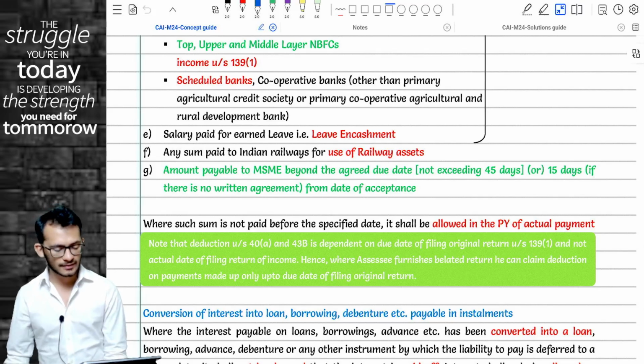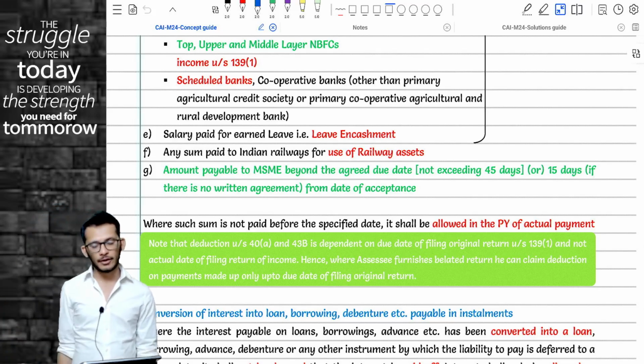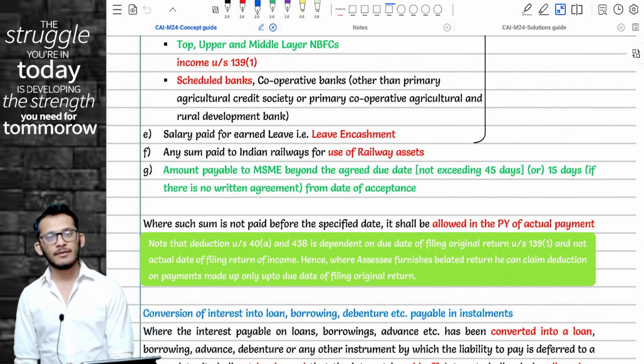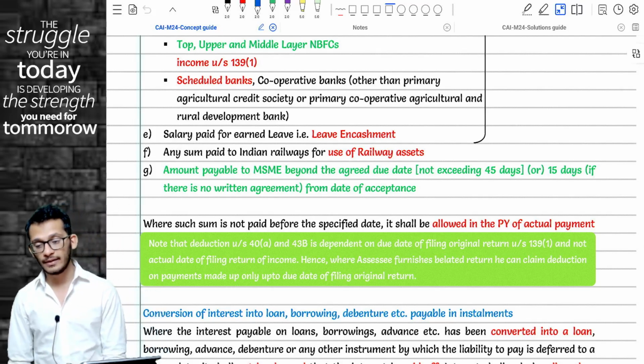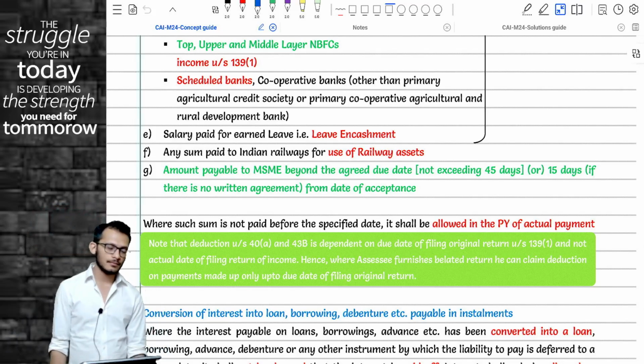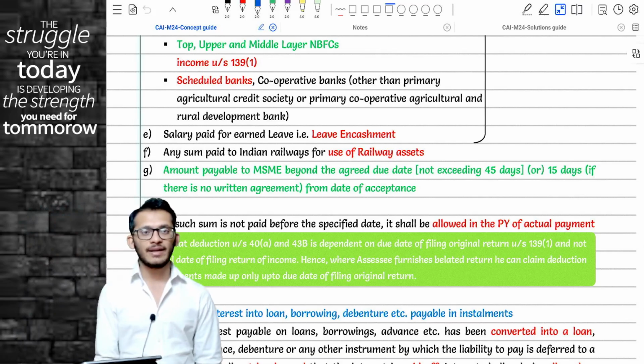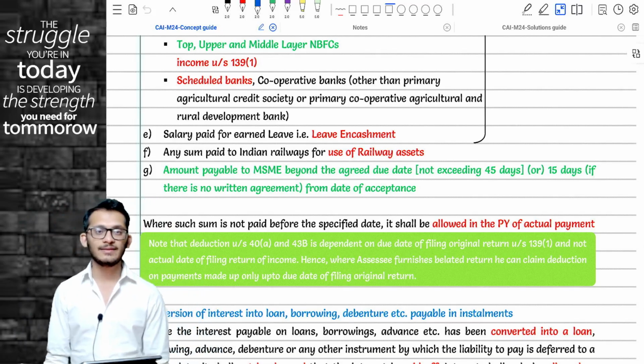What is the agreed due date? It is a date not exceeding 45 days, or 15 days if there is no written agreement, from the date of acceptance. If such a thing is happening, then the payment will be allowed only in the year of actual payment. A fairly easy provision, but a very critical provision for your current attempt. Please keep this in mind.